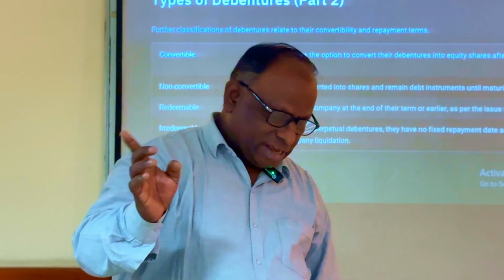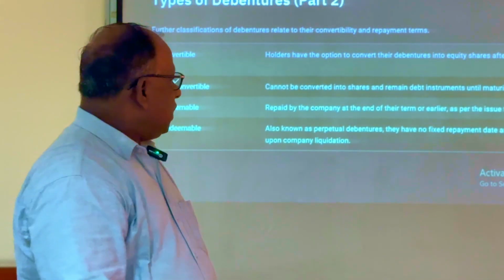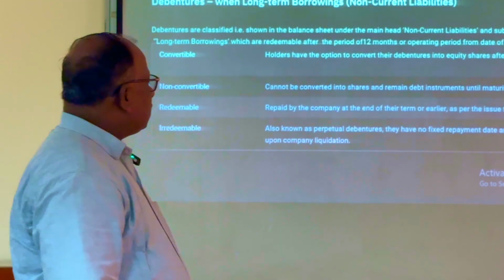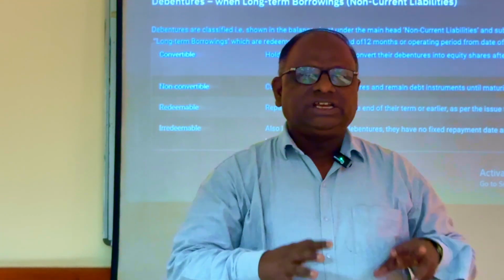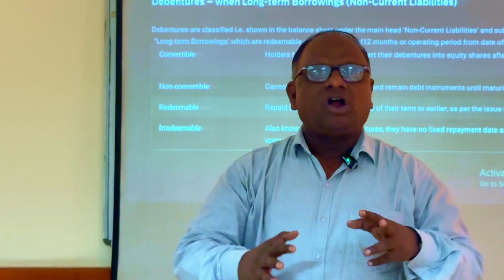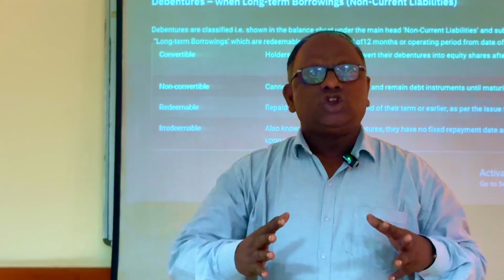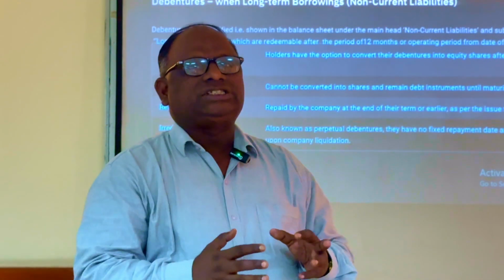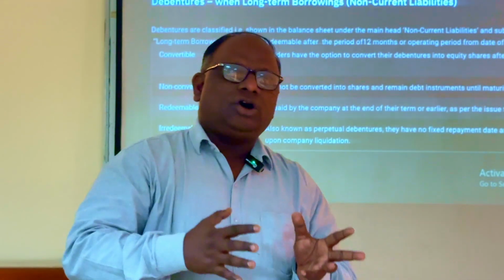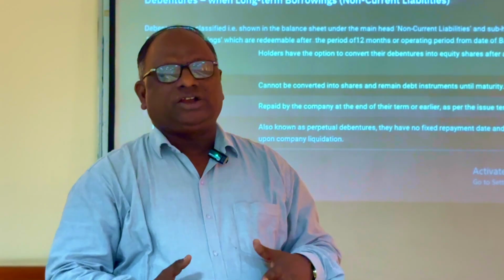Then we come to the next point: when will debentures be shown as long term? Generally, children, debentures are a long-term liability, or non-current liability, which is generally payable after more than 12 months or after the operating cycle from the date of the balance sheet.